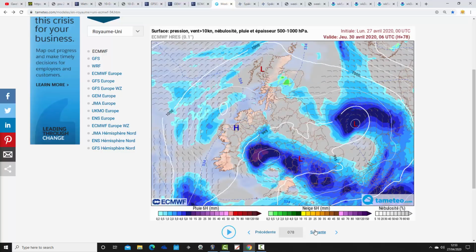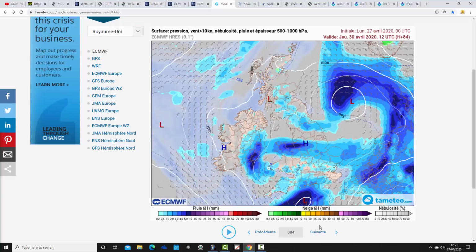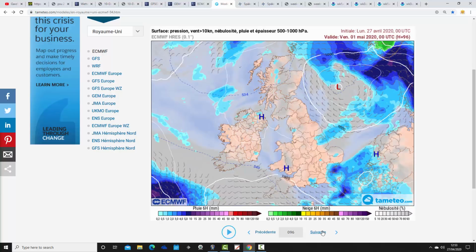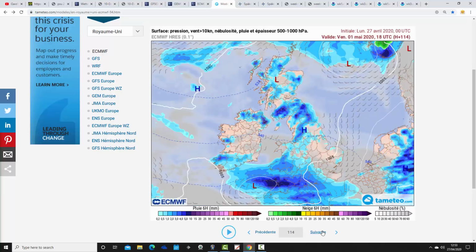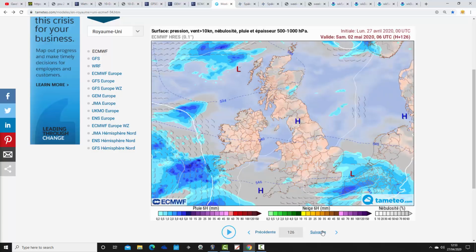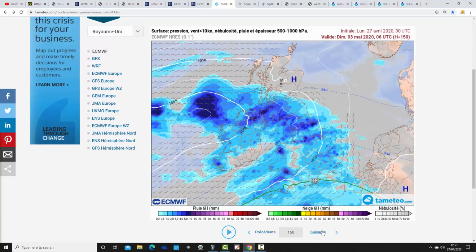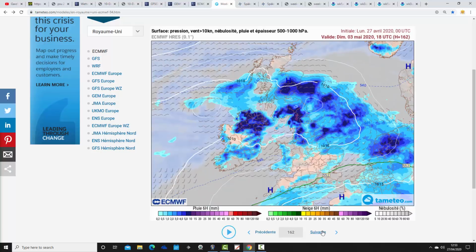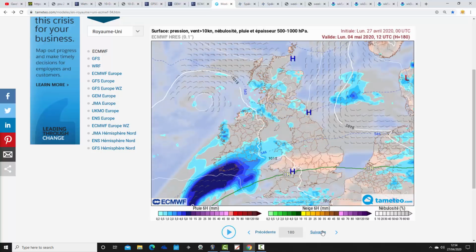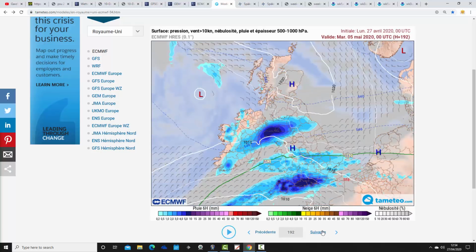And further showers, if not longer spells of rain, following that as we go through into Thursday. Notice all the time wet weather is focused on England and Wales, much less so for Northern Ireland and for Scotland. Through to the end of the week and weekend, we've got further showers, if not longer spells of rain, coming and going. And then moving to the early part of next week, winds begin to shift round to the south. So we start to pull up that warmer air from the south, but it's not dry.